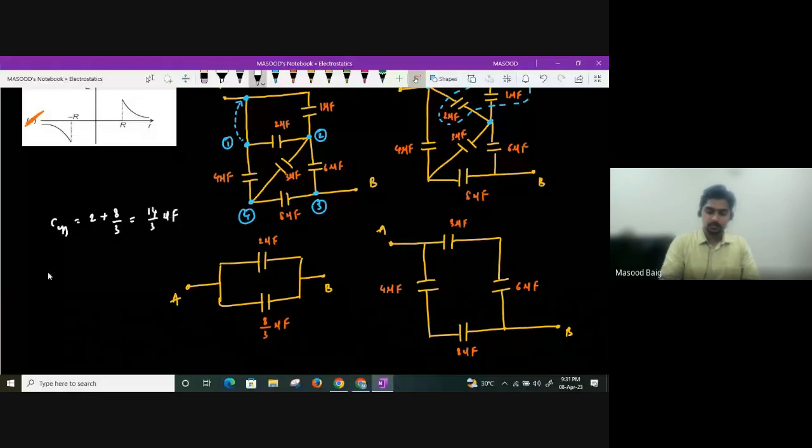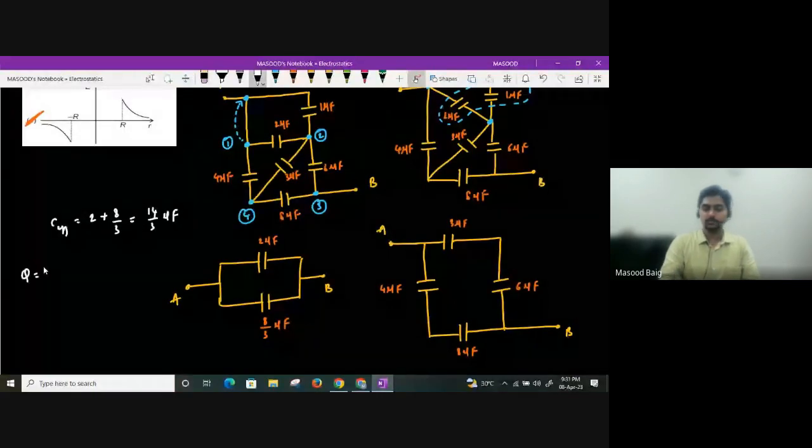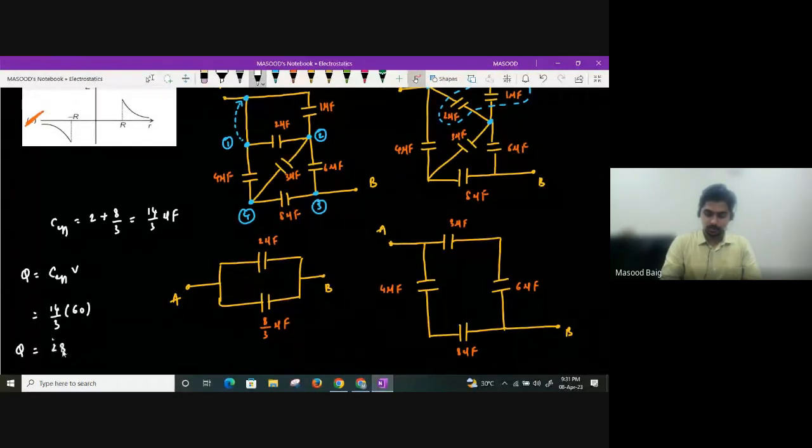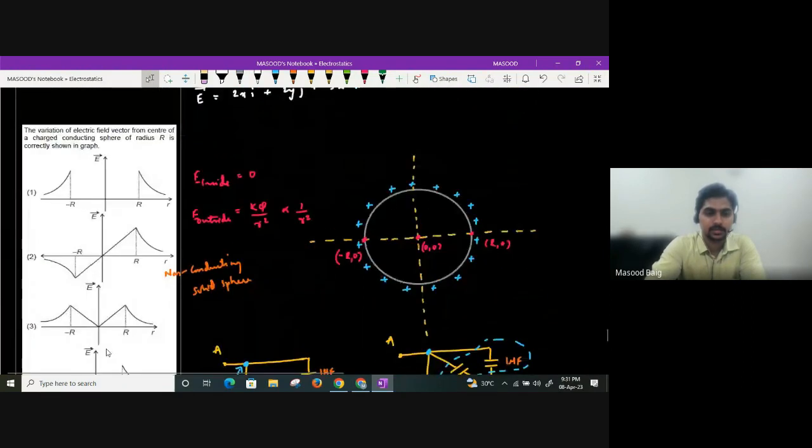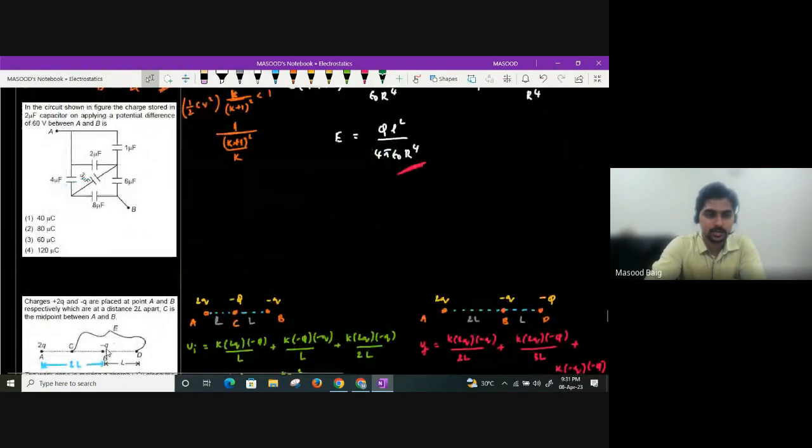So, what is the total charge? The potential difference I think was given as 60 volt. So, C effective into V we can write 14 by 3 into 60. So you will get the total charge as 280 microcoulomb coming out from the battery, guys. They are asking, I don't think they have asked us the total charge. They have asked us in the circuit shown the charge stored in the 2 microfarad capacitor, right?